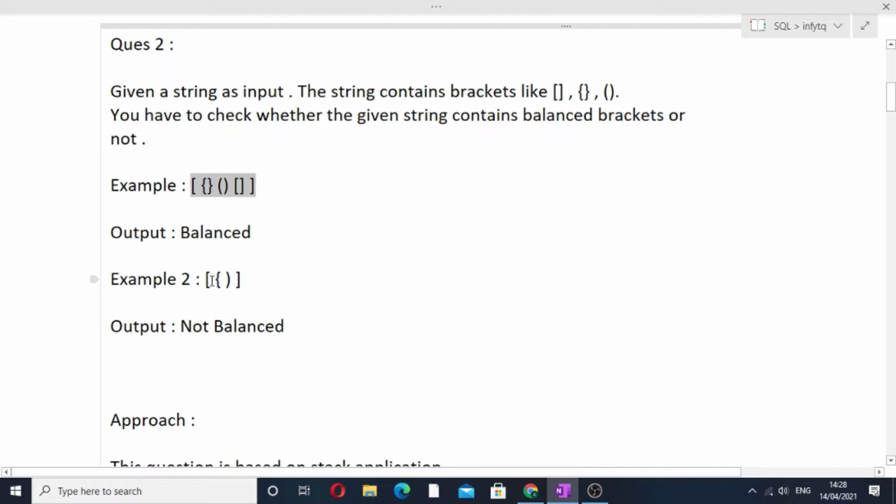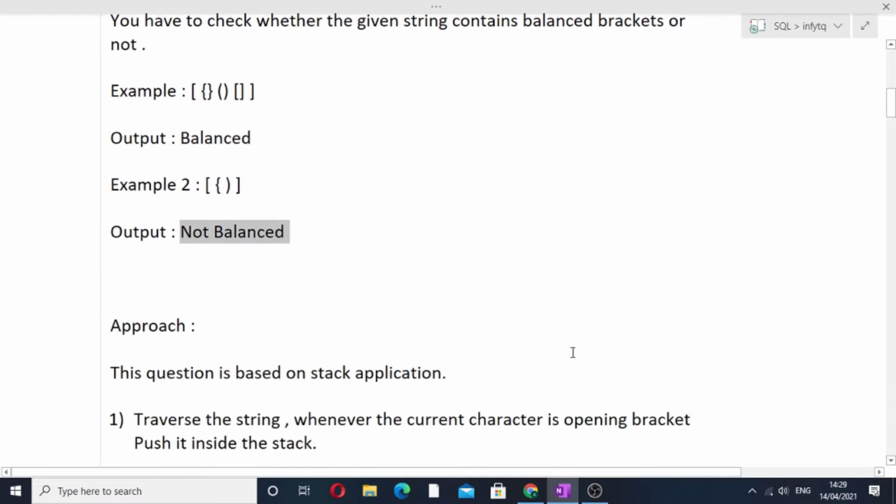Now example 2. First it is square brackets, inside there is one curly bracket, that is the opening curly bracket, and then there is a parenthesis, that is the closing parenthesis. So you can see that this entire string is not balanced. A string is balanced only when there is both opening and closing bracket of the same type. Here there is an opening curly bracket and then a closing parenthesis. So this string is not balanced, and in the end we have to print that this particular string is not balanced.